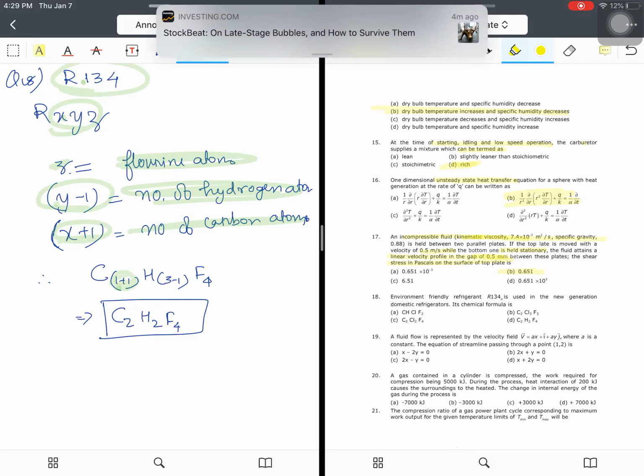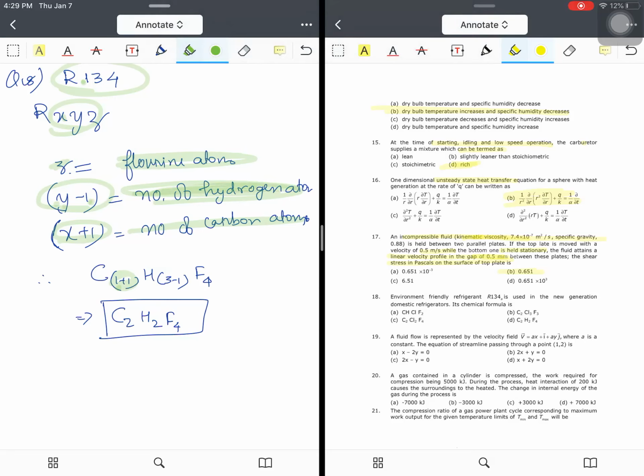Then Y minus 1 is the number of hydrogen atoms. Y is equal to 3, so 3 minus 1, that is 2 hydrogen atoms, and Z represents fluorine atoms. So Z is equal to 4, I will simply write F is equal to 4. That means 4 fluorine atoms, 2 hydrogen atoms, and 2 carbon atoms. So the answer will be C2H2F4. Question number 19.